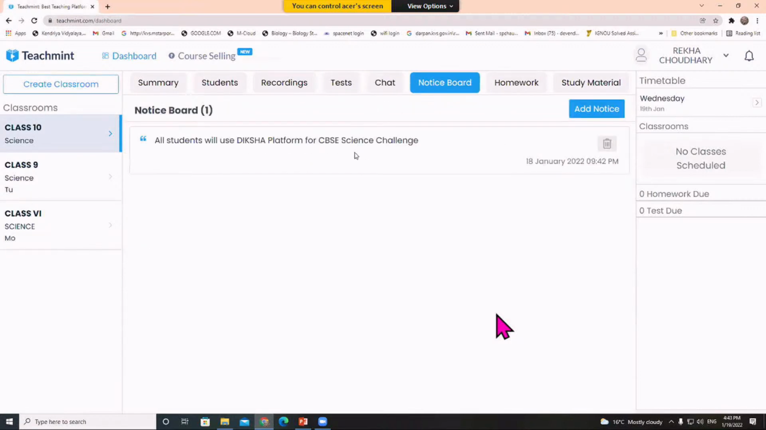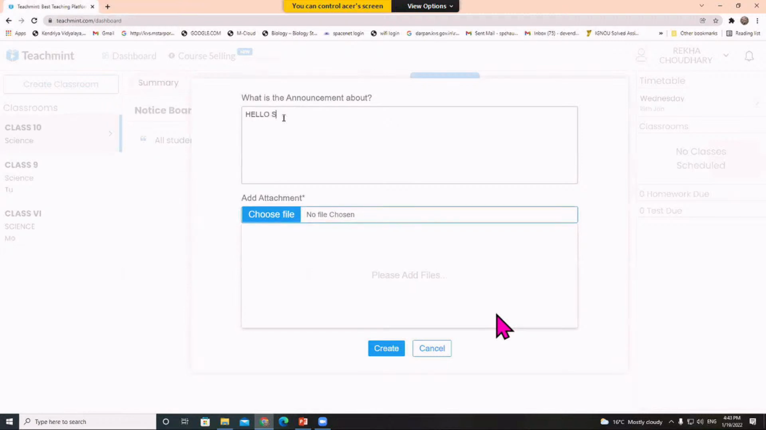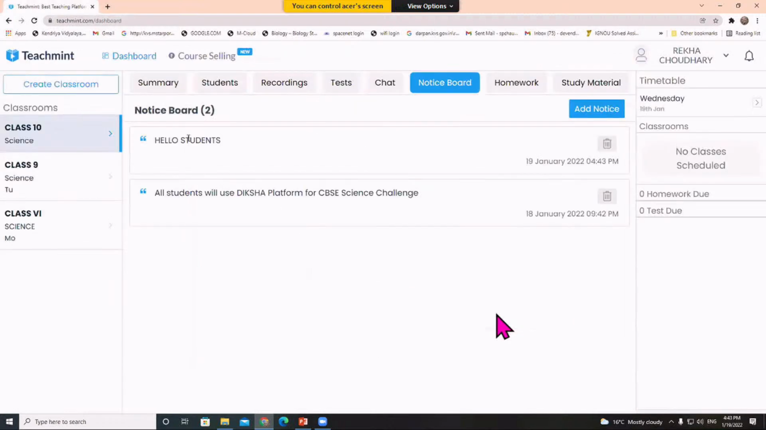Here you can put some notices for your students and you can delete it at any point of time. So I just want to add some notice. If you want to add some file with your notice, you can also do that. So, hello students. Okay, so I'm going to create this. Here you can see the notice board.